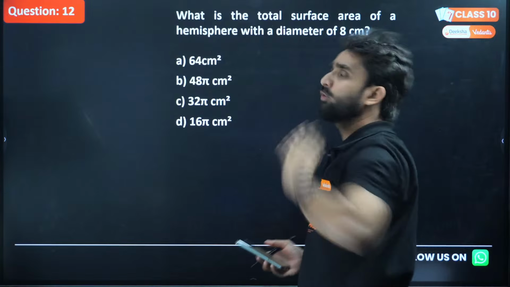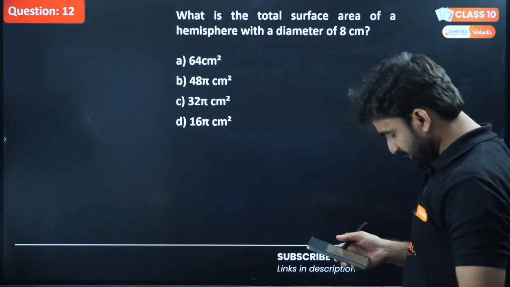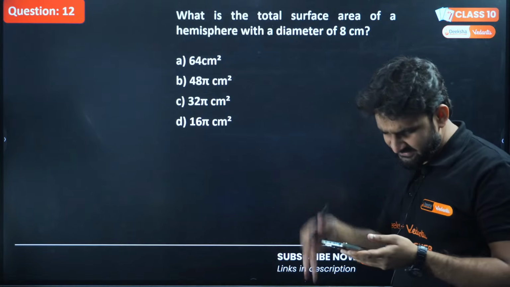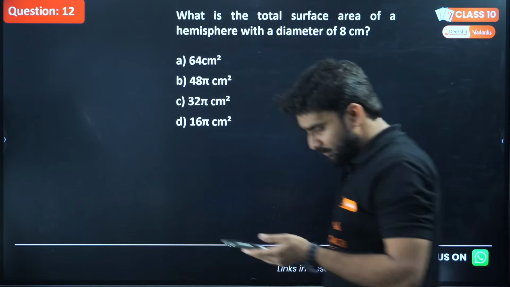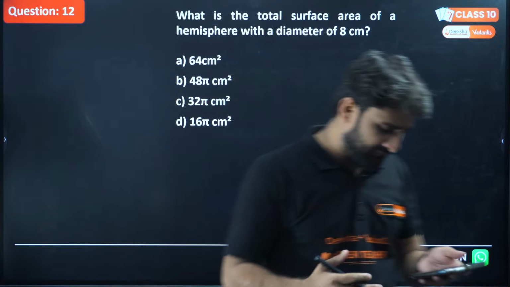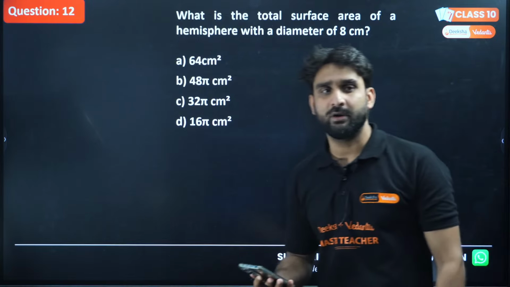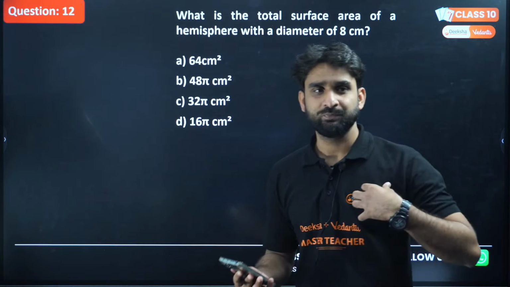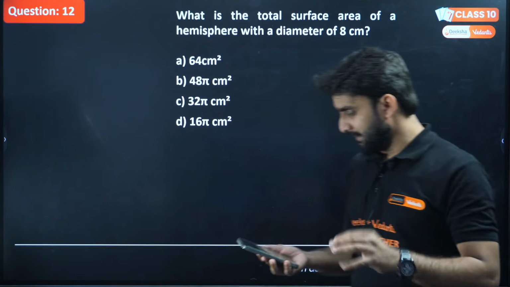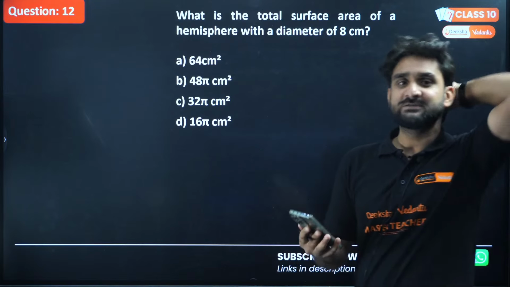We have to find out the total surface area, my champions. Chintu answered B. Let's check what will be the answer. Others, I'm waiting for others' response. What are others doing? Come on guys, come on champion kids, please participate. This is your crucial time, this is your very golden period. You can boost your preparation with us, with the teachers of Deeksha Vedantu. Rohit answered B. Okay Rohit, let's check the answer.